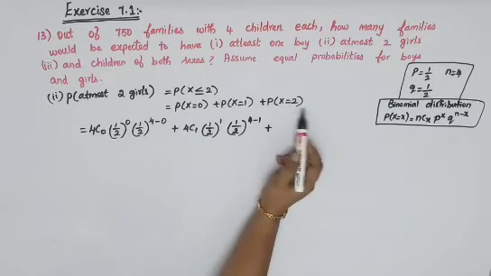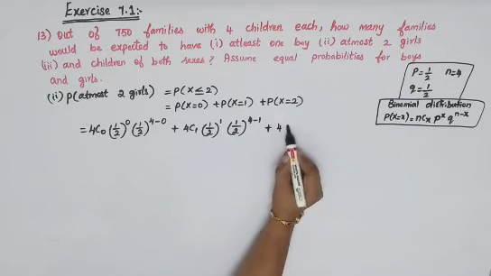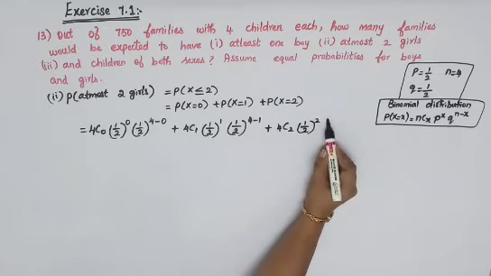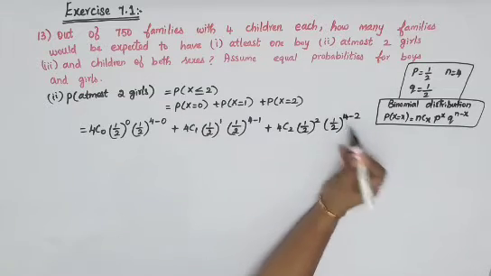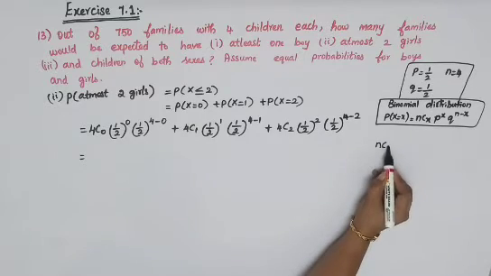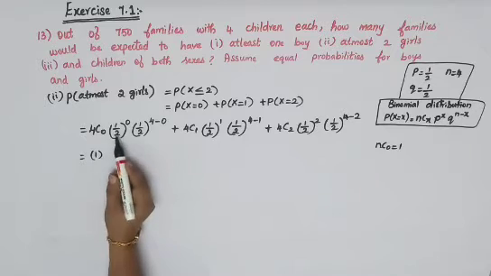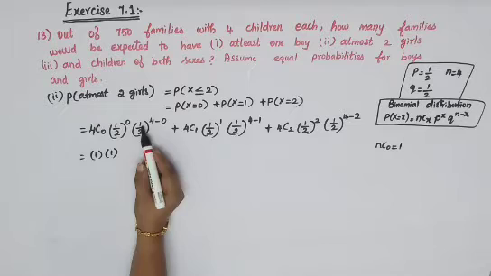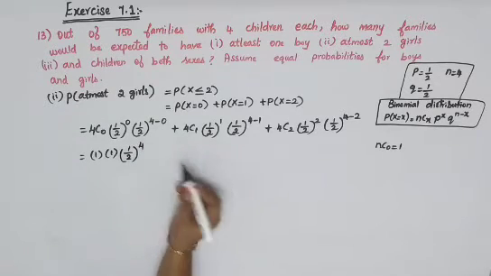Now plus going to a third term, so in the place of 1 you will have to write 2. So 4C2, 1 by 2 the whole power 2, again 1 by 2 the whole power 4 minus 2. So now going for solving, nC0 is 1, so 4C0 will become 1. 1 by 2 the whole power 0, anything to the power 0 will become 1. And here it is 1 by 2 power 4 minus 0, you will get 4.